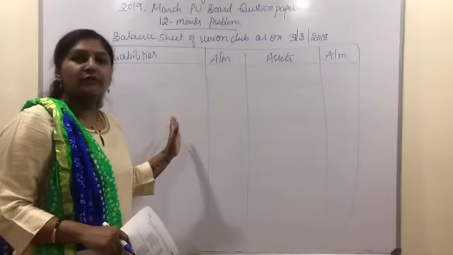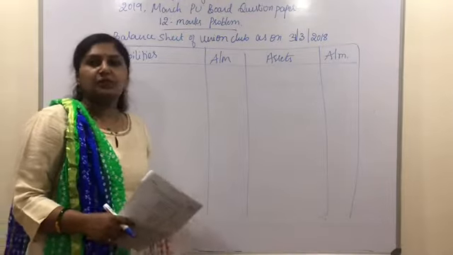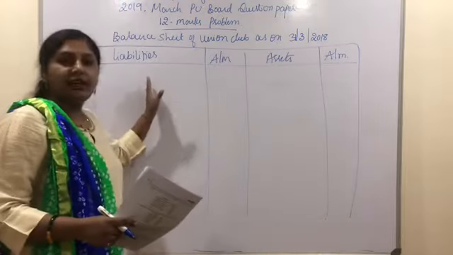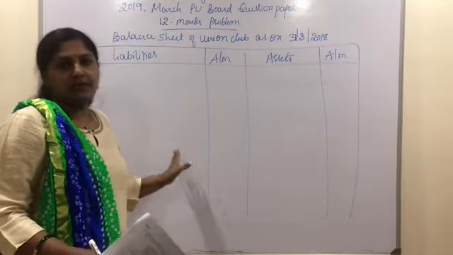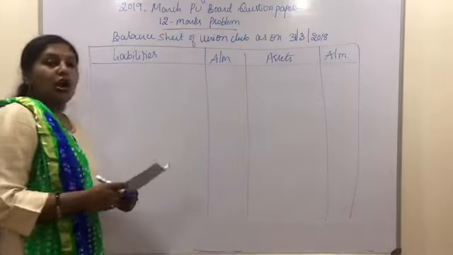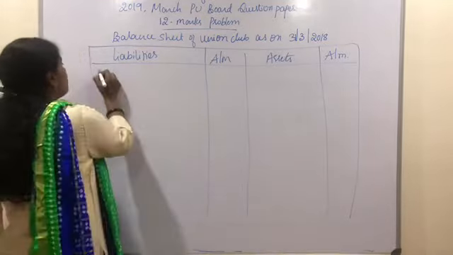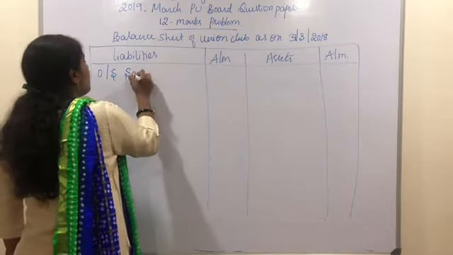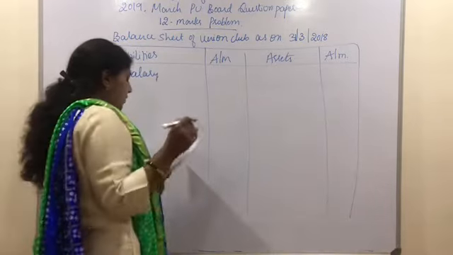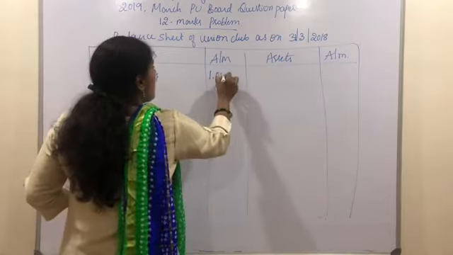Here is the format of balance sheet. Now let us begin with the balance sheet preparation. So first let us record all the liabilities and the capital item here. According to this problem, we have only one liability, that is outstanding salary for the current year. The value of outstanding salary for the current year is 1,000.